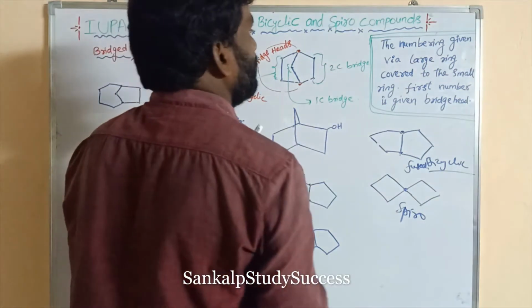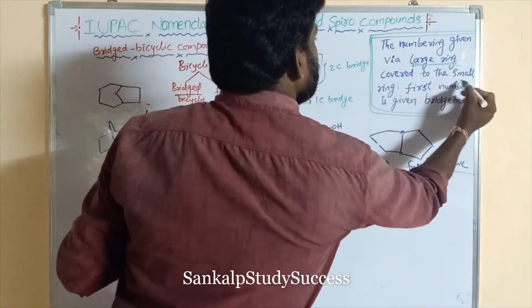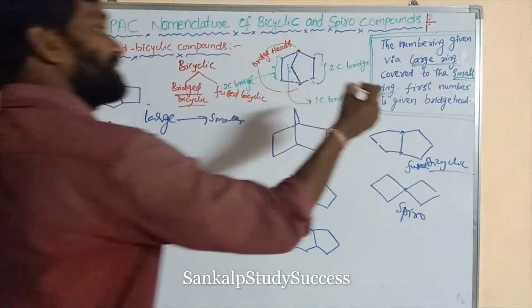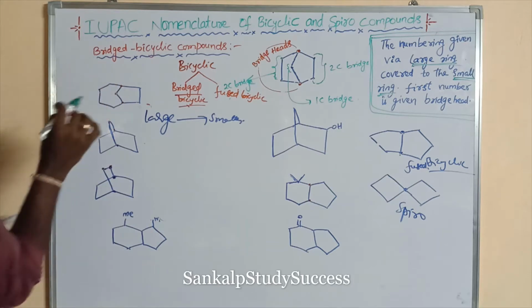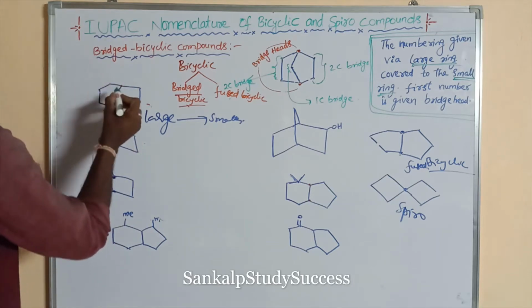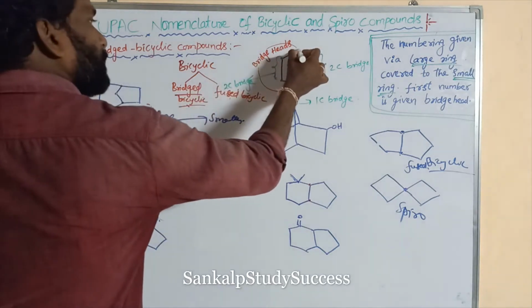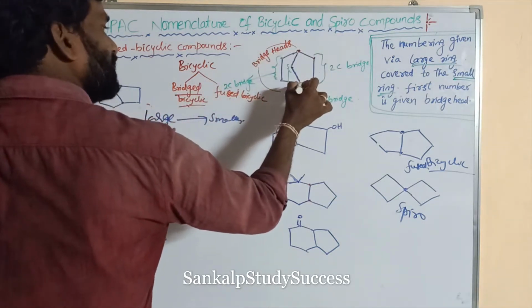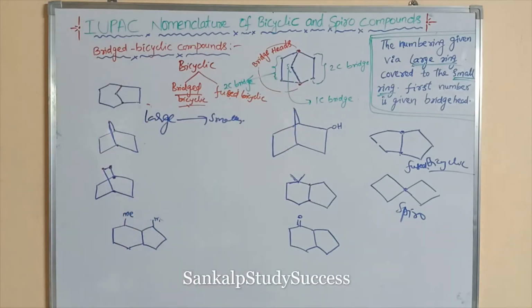The numbering is given via the large ring covered to the small ring. And the first number is given to the bridgehead. So the numbering is given first for the bridgehead. So this is the bridgehead, this is the bridgehead. So the first number is given for either this bridgehead or this bridgehead, right? Okay, this is the numbering.